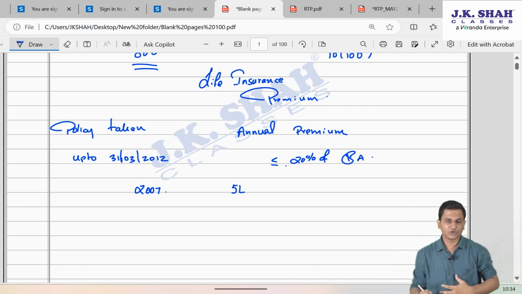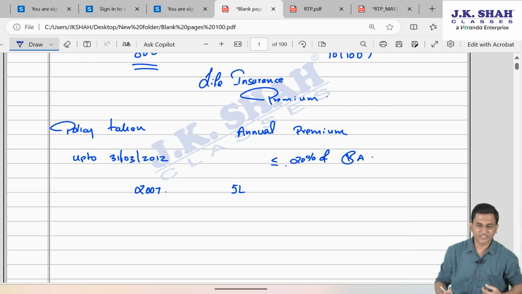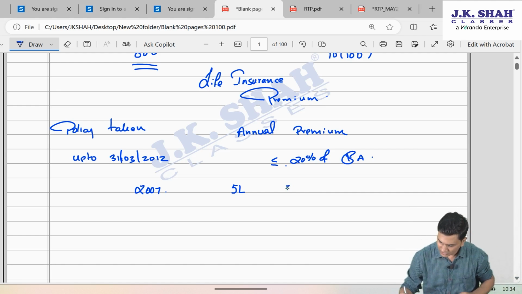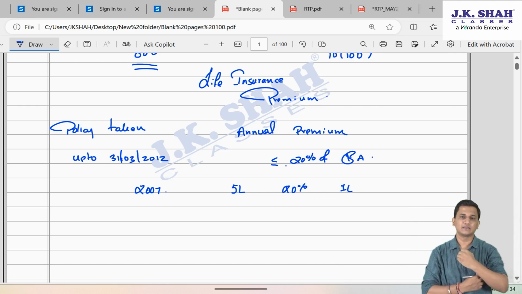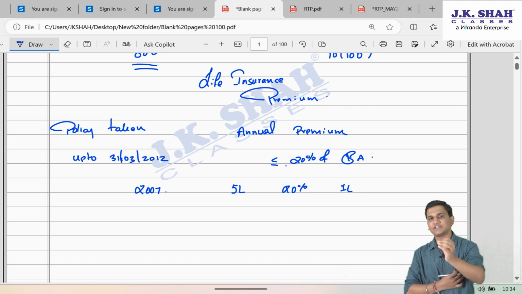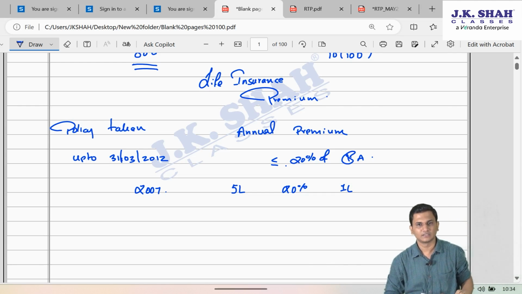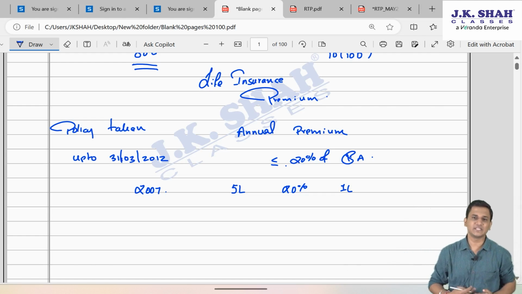So if the sum assured is 5 lakh of this policy, then since 20% of this is 1 lakh, if I am paying an annual premium of 75,000 for this policy, then I can say it is less than equal to 20% of sum assured.